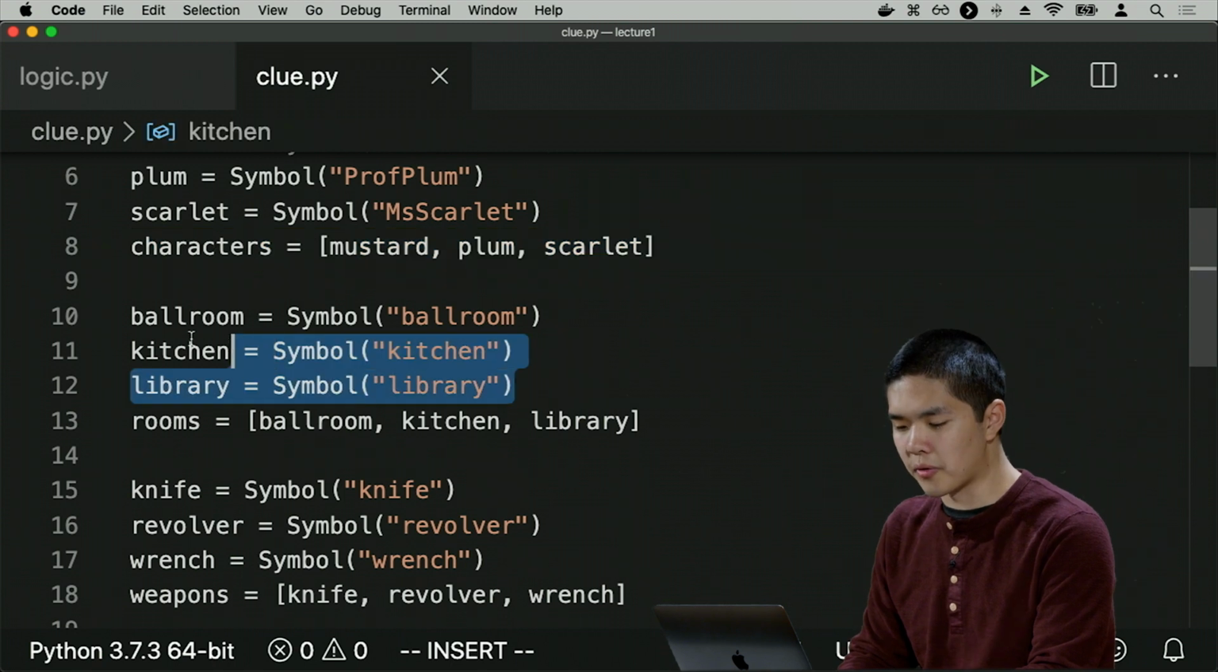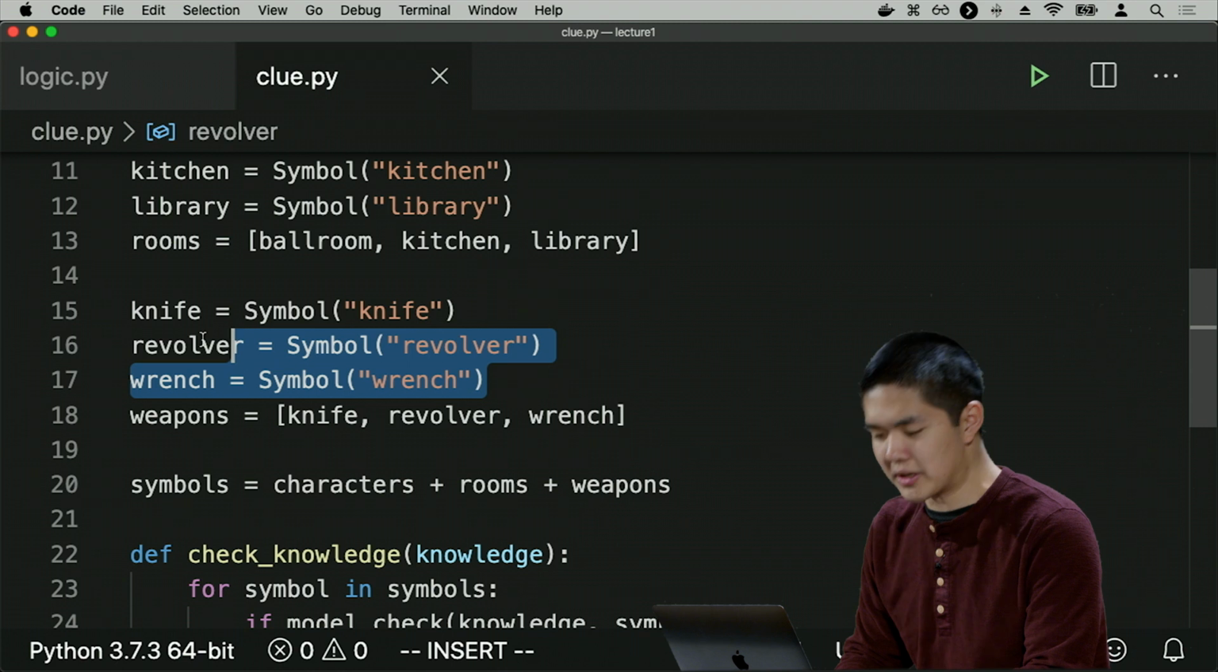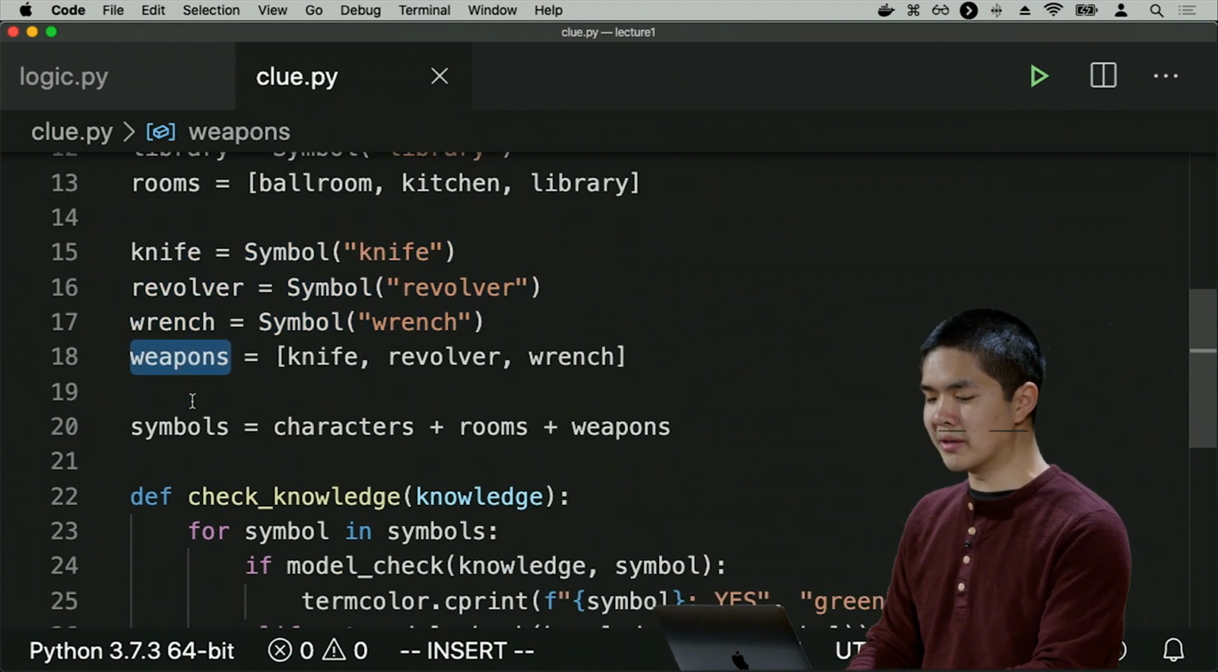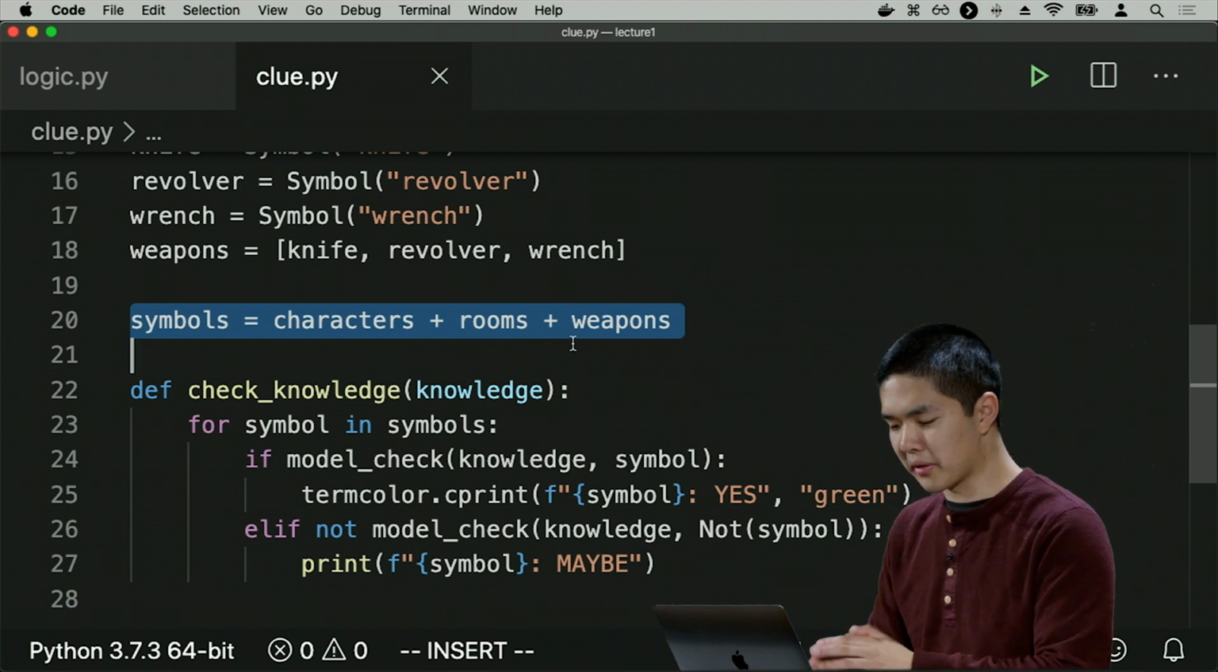I have a symbol for ballroom and kitchen and library inside of a list of rooms. And then I have symbols for knife and revolver and wrench. These are my weapons. And so all of these characters and rooms and weapons all together, those are my symbols.